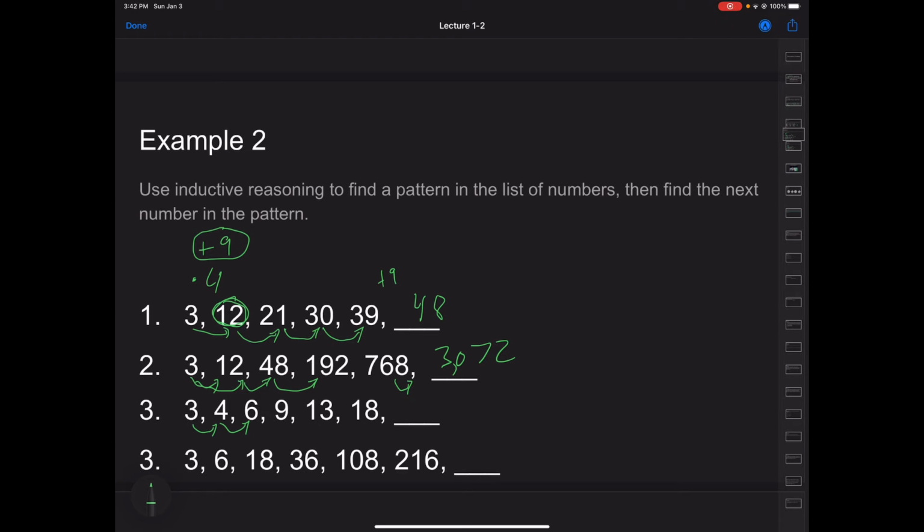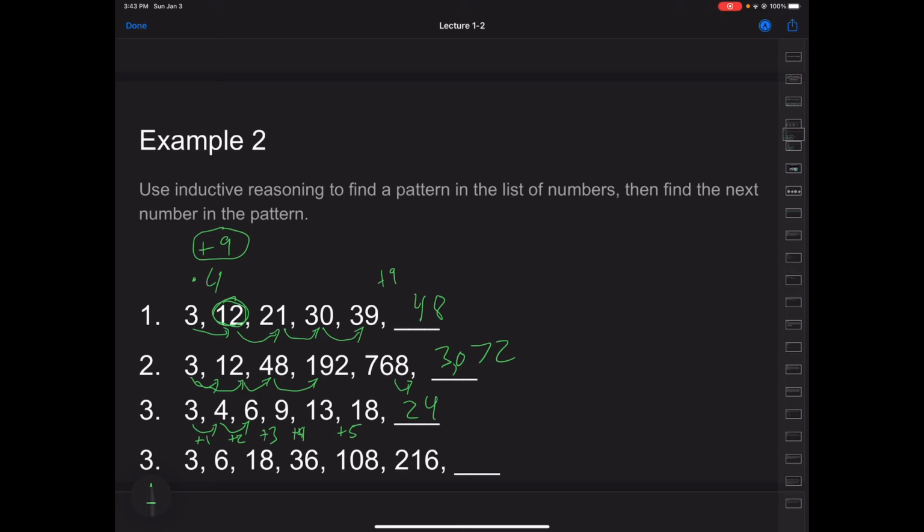Well, let's just talk about what's happening. First case, we're adding 1. Then we're adding 2. From 6 to 9, we're adding 3, and you immediately see that's what's happening. Then the next case, we're adding 4, then 5, which means in our last case, we should add 6, and 18 plus 6 is 24.